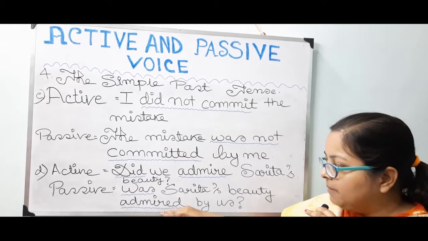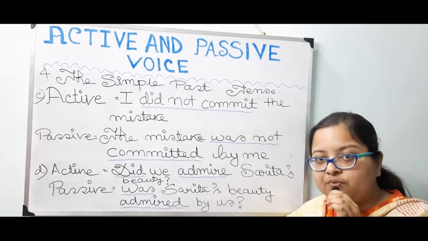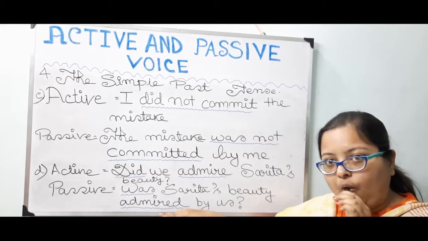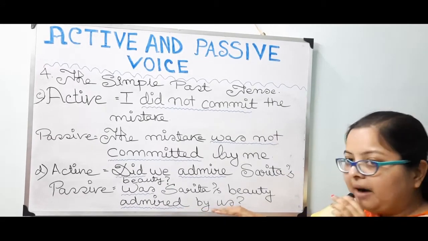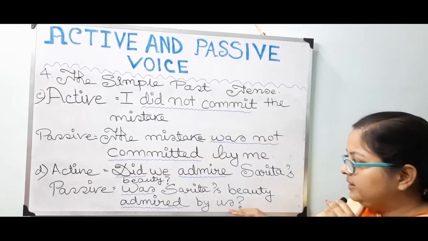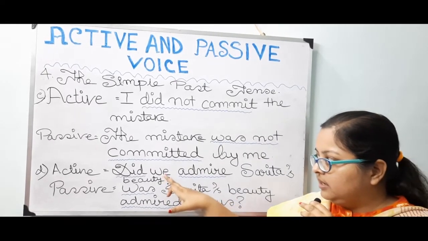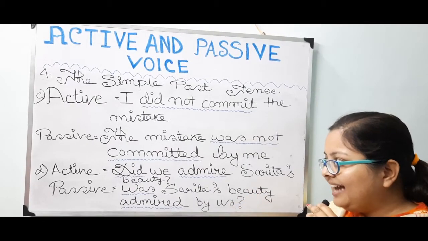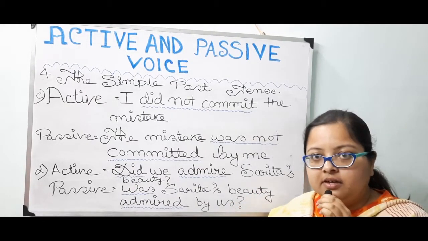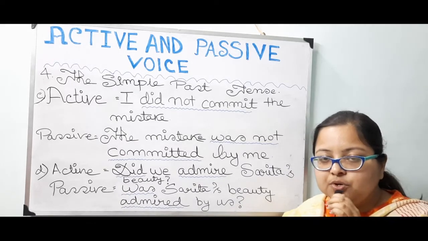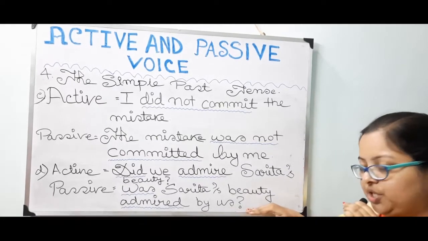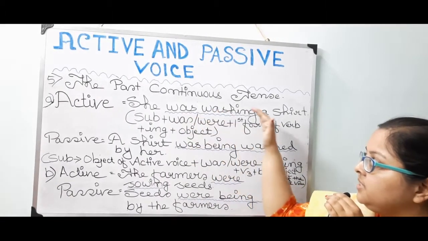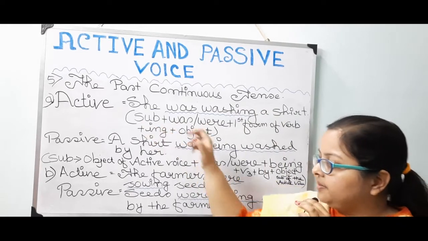Then admired, the third form of the word admire, is to be placed over here. Then by, according to the rule, then we is taking the place of the object and it is turning to us. We is getting changed into us. Then question mark.